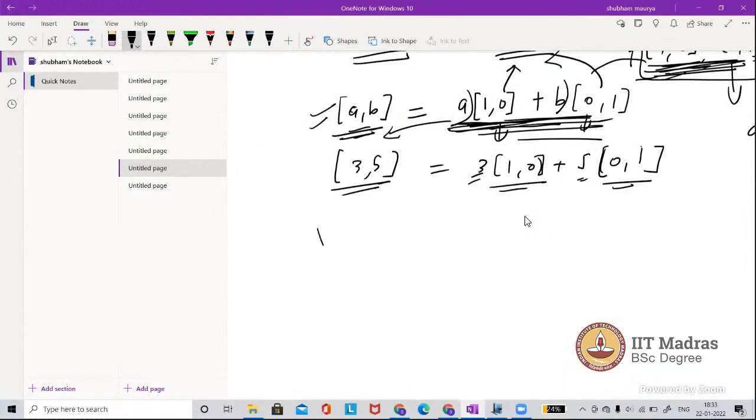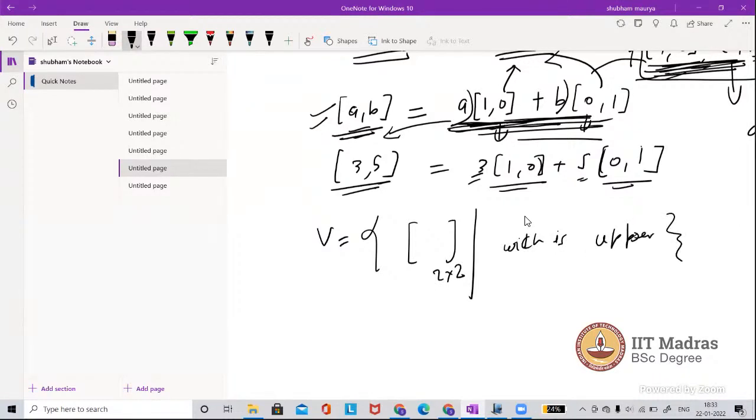I am taking V as a collection of matrices of order 2 cross 2 which are upper triangular. The collection of upper triangular matrices is a vector space with respect to usual addition and scalar multiplication as in matrix.